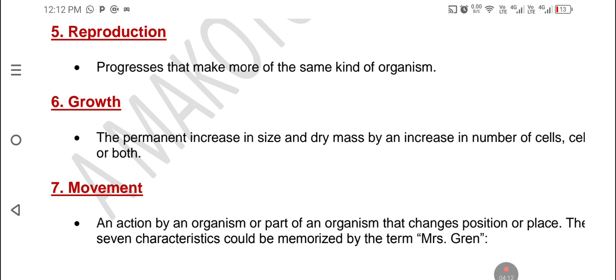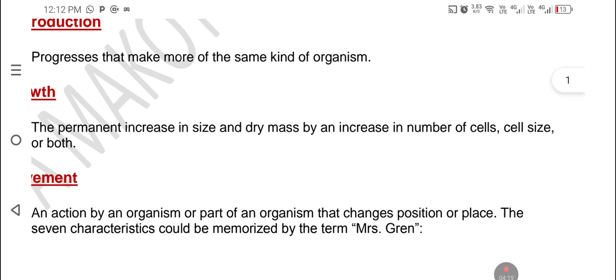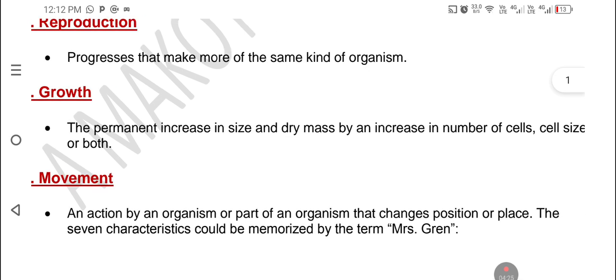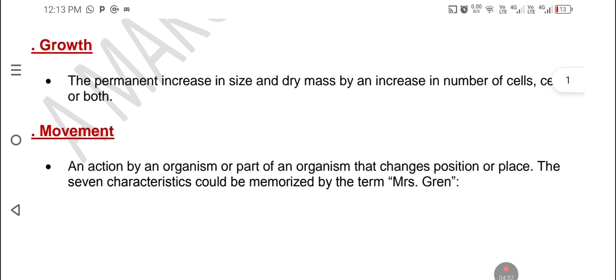6, growth. Growth is the permanent increase in size and dry mass by an increase in number of cells, size, or both. So growth is a permanent increase. You know, when someone is growing, it is permanent. When you grow, you do not go back. So let's say when you grow by 1 year, you are not going to reduce. No, you are permanently increasing in size. So it's a permanent increase in size of cells.